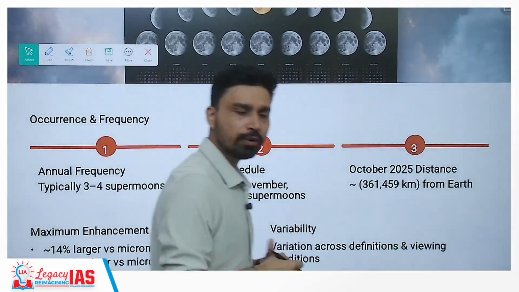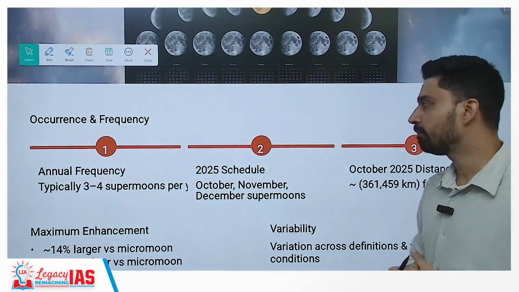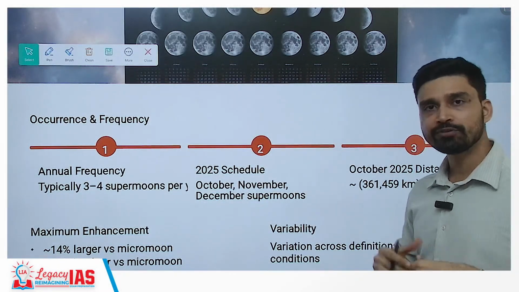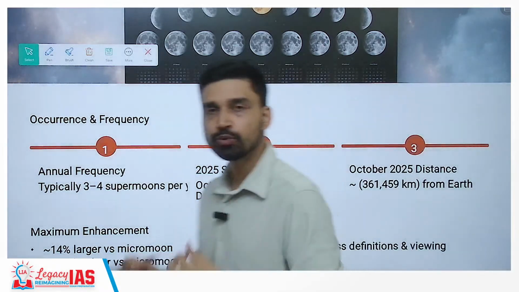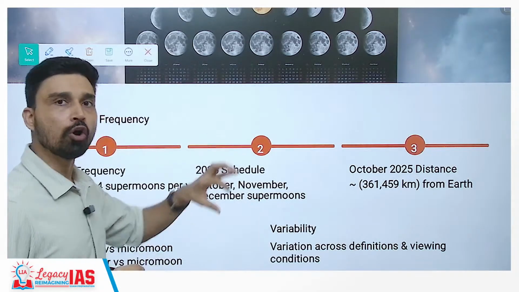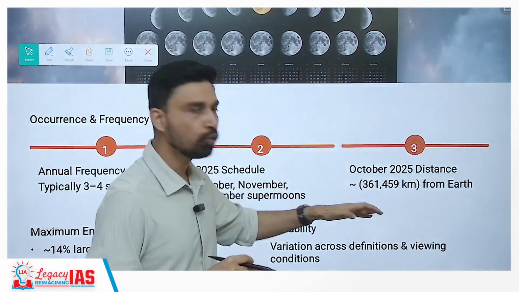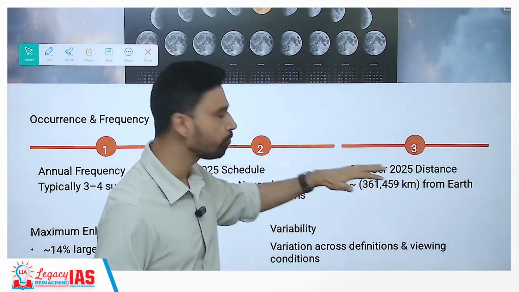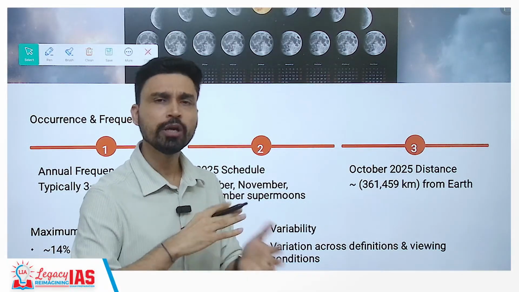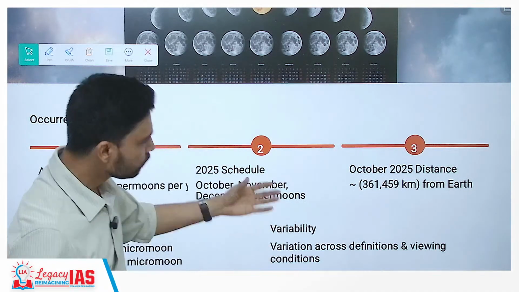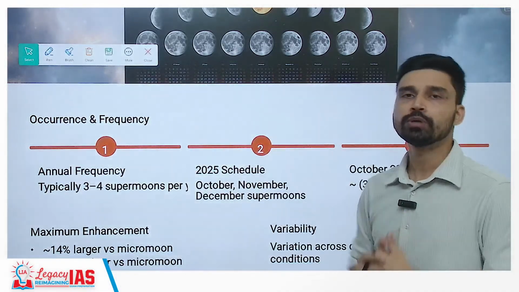Now, occurrence and frequency. Annually, typically 3 to 4 supermoons take place every year. And if you talk about 2025, interestingly, in all the next 3 months, October, November, and December, we are expected to see a supermoon. In October, when the supermoon occurred, the distance from Earth to moon was about 361,459 kilometers. The average distance of the Earth and moon we consider to be about 384,000 kilometers. So the moon was almost 20,000 kilometers closer to us than its average distance.